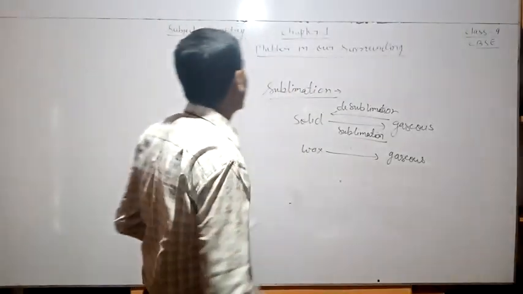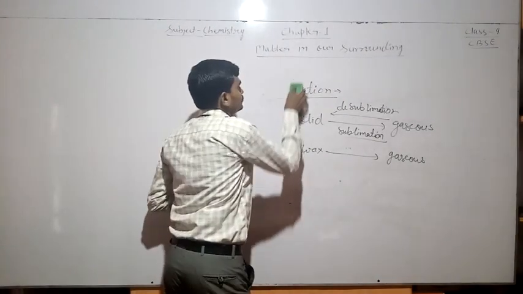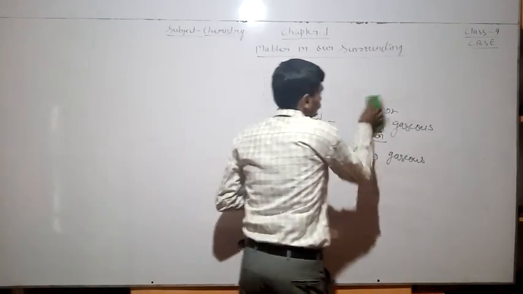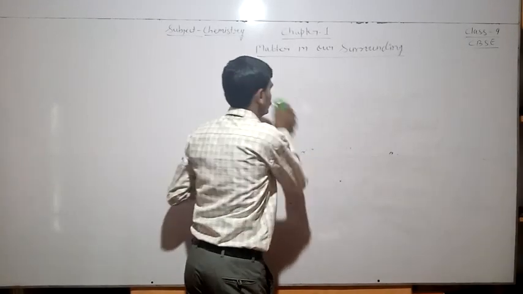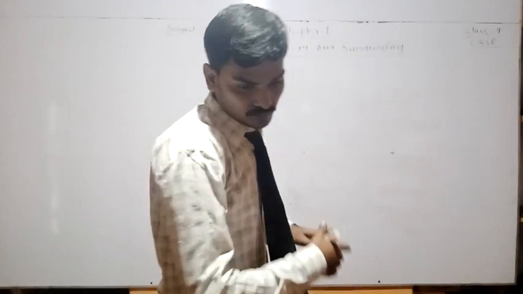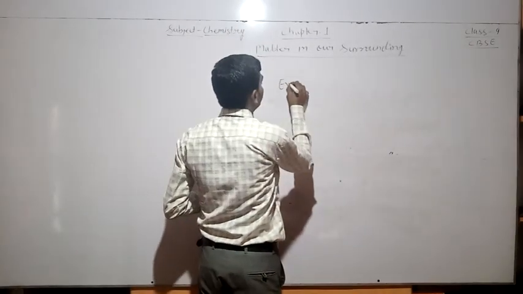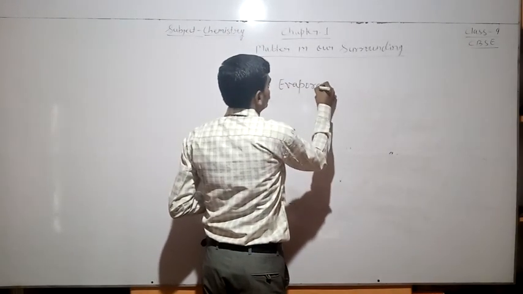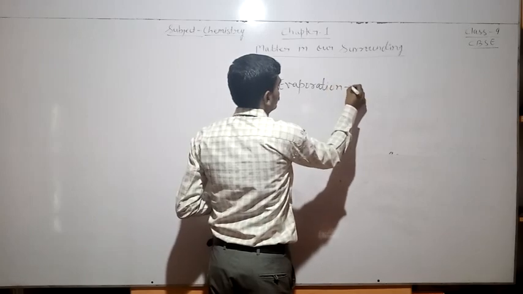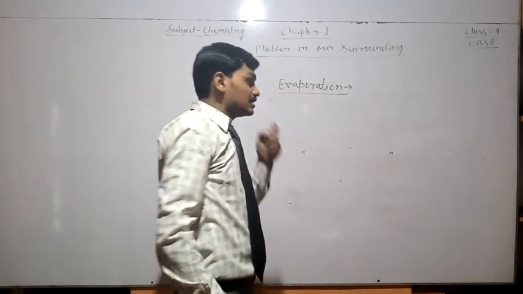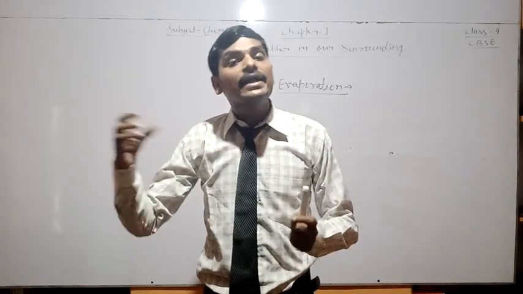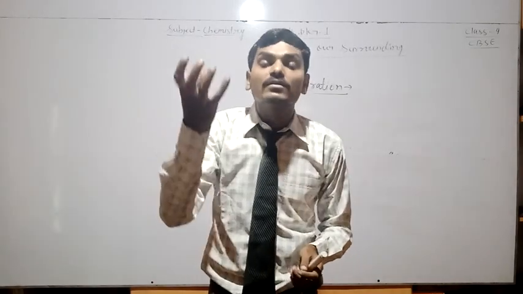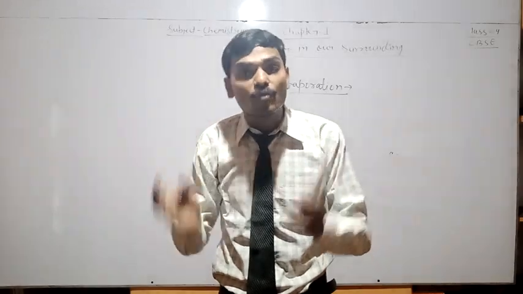Now the next point is evaporation. What is evaporation? The change of state of liquid into the gaseous state below its boiling point.